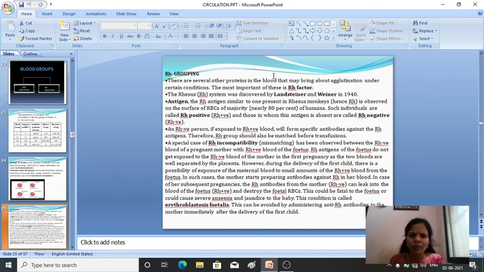Fine. So what do you mean by RH grouping? And in this we'll be studying another case, that is erythroblastosis fetalis. So what do you mean by erythroblastosis fetalis? That we'll see.